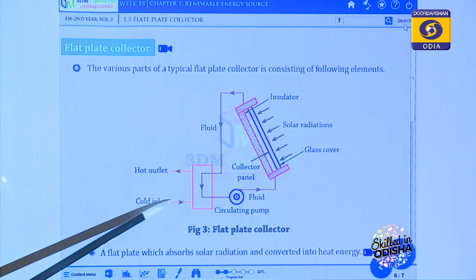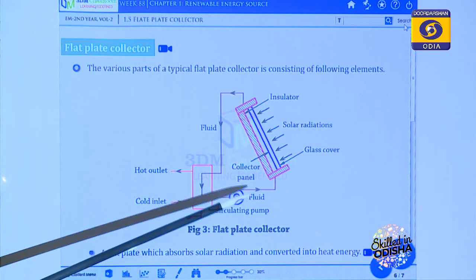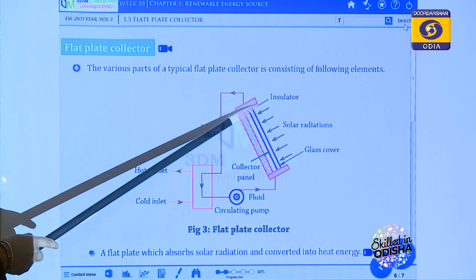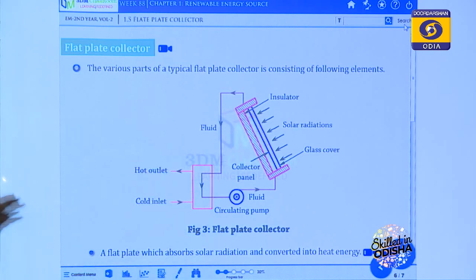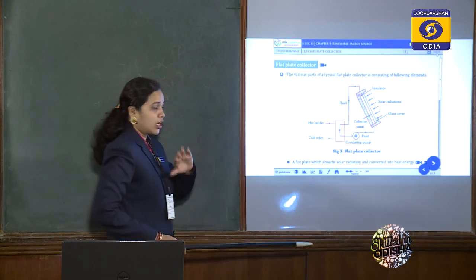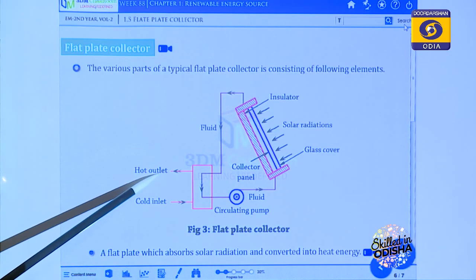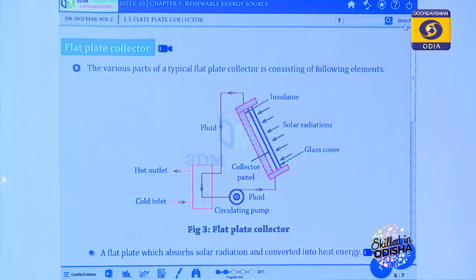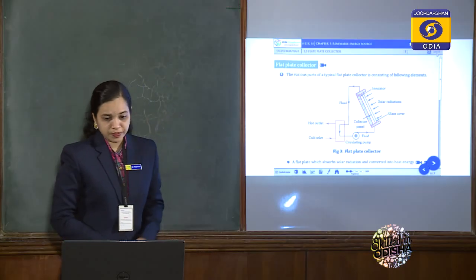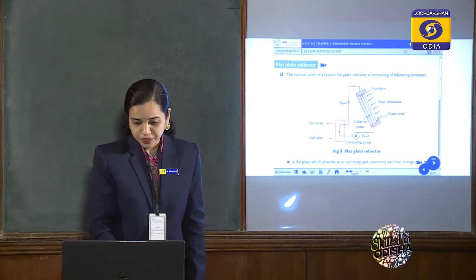We are supplying cold water from this inlet valve with the help of a small motor, and the water moves inside this flat plate collector. When the water moves inside, it receives heat from the top layer of the plate, and the water heats up and comes out of the outlet valve and is stored in a tank. This hot water can be used for many purposes, including commercial purposes. This is an example of passive technology.